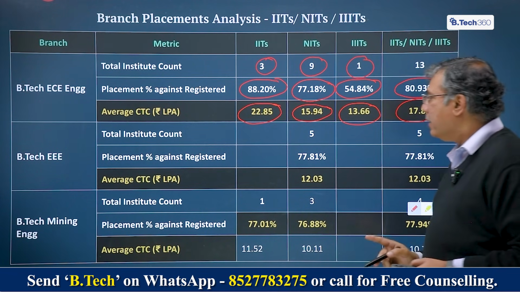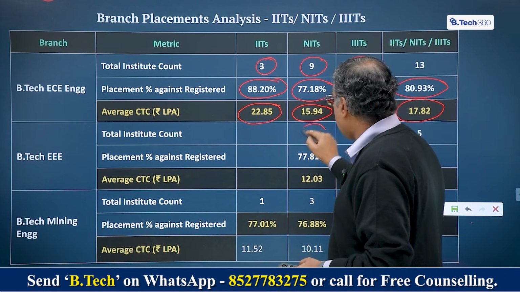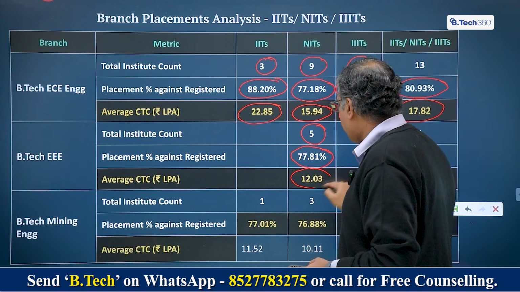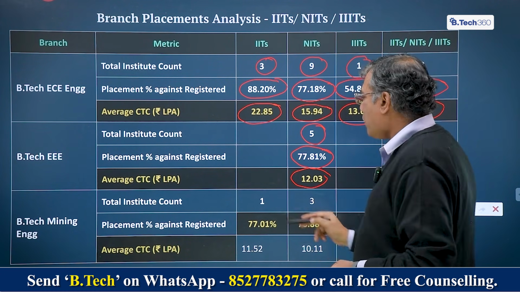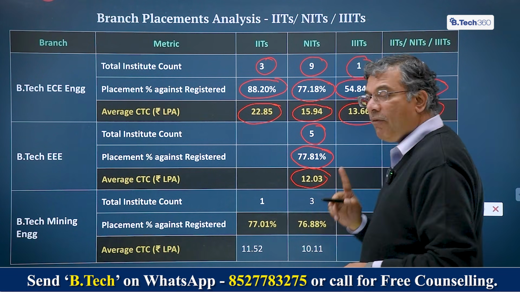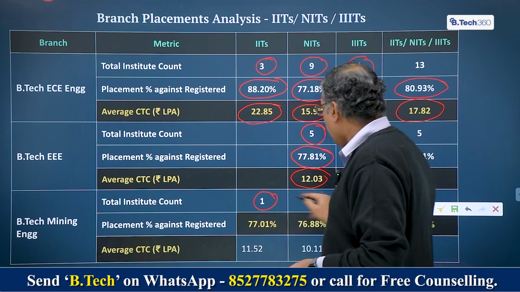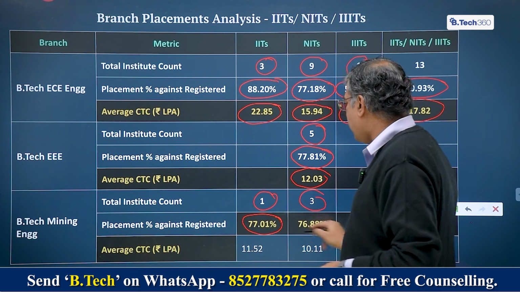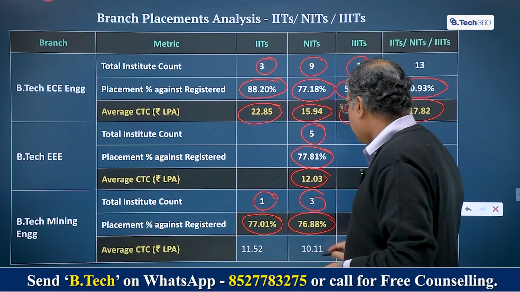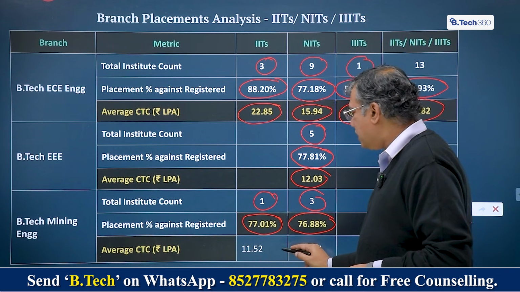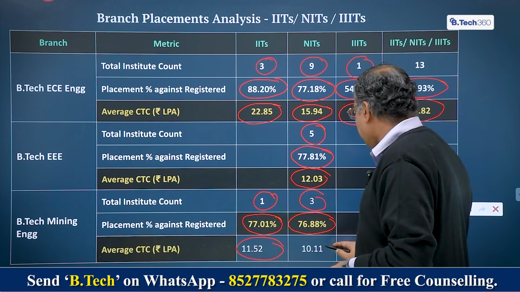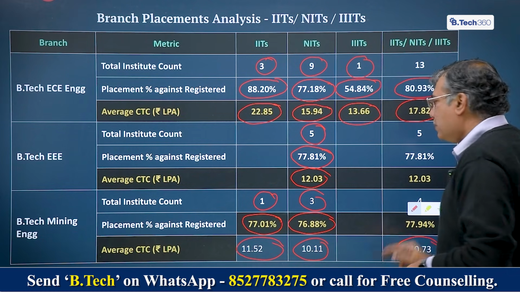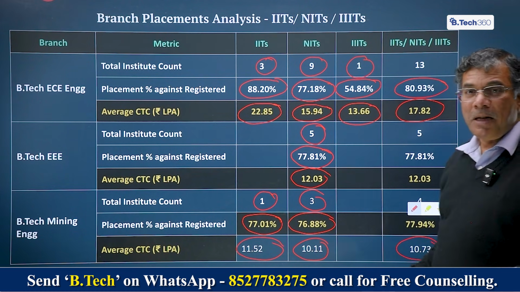For BTech EEE, we're talking of 5 NITs for which we actually have data. 77.81% is the placement, 12 lakh is the average salary, right? And for BTech Mining Engineering, we have data from 1 IIT and 3 NITs. The placement percentage is 77% in IITs, 77% again in NITs. The average of the median salary is 11.52 lakh for IITs and 10.11 for NITs. Overall 10.73 lakh.